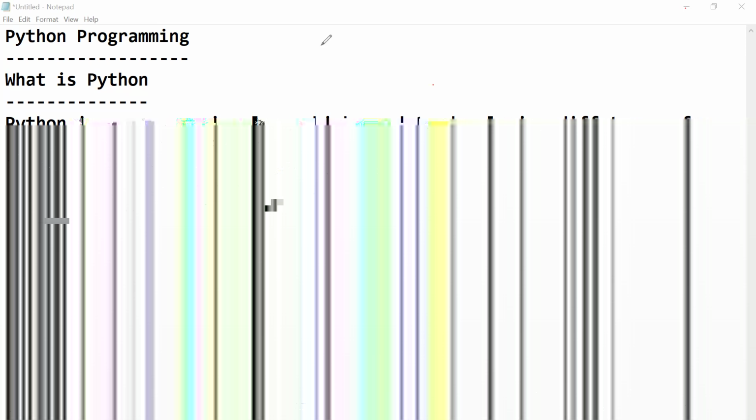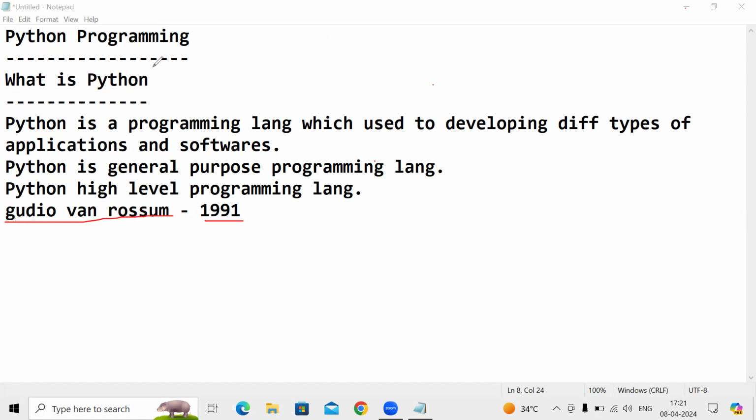From that year onwards, we are using the Python programming language developed by Guido van Rossum, and it is a high-level programming language. And Python is a general-purpose programming language, which is used for developing different types of applications and softwares.